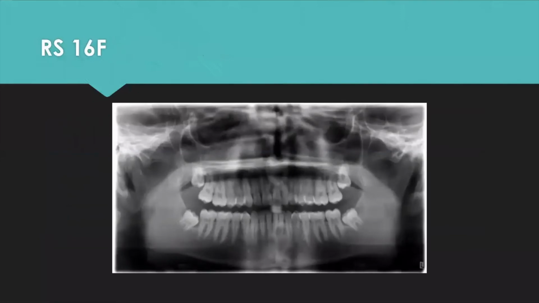This x-ray is a 16-year-old female where you can see about 50% root formation. The teeth are sitting nicely above the nerve, and you can see they're sitting in the follicle where you have some space to remove. Teeth like this are kind of the ideal teeth you want to see to remove.